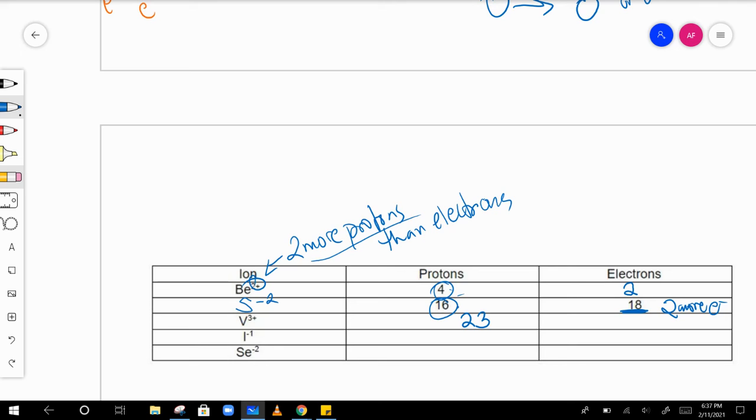And then if it's a +3, that means we have 3 more protons than electrons. Again, we can't add protons, can't take away protons. So it has to have 20 electrons. Okay, 20 electrons, 23 protons. That's 3 more positives than negatives. So it's 20 electrons. Okay, next one, iodine.